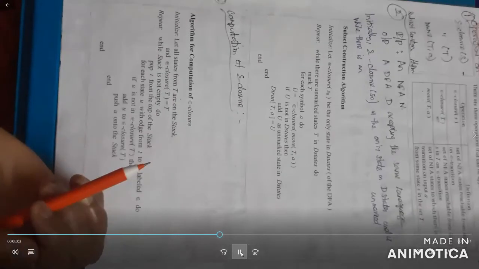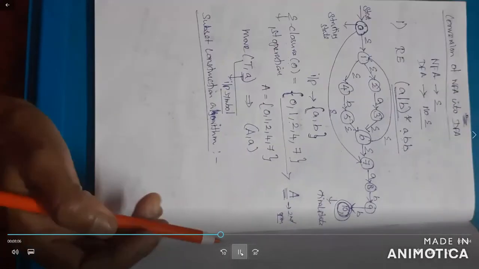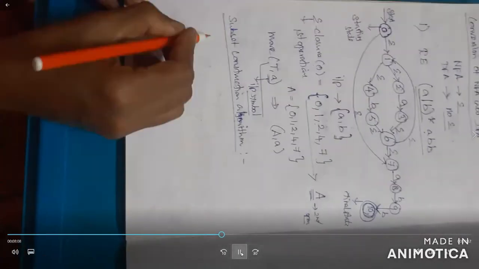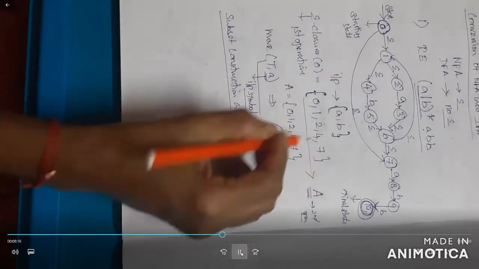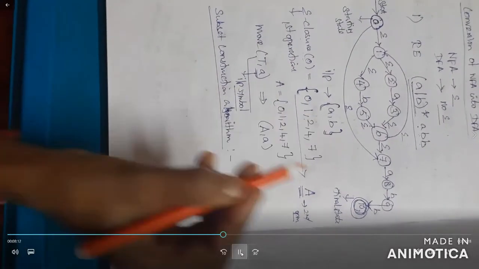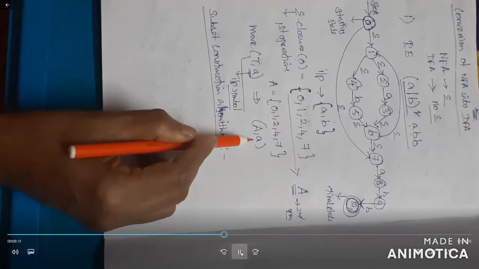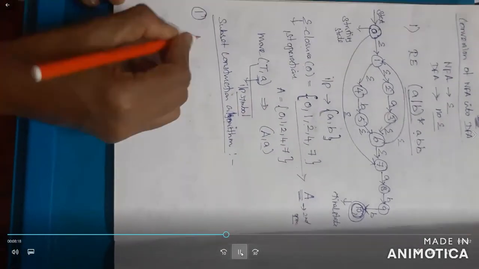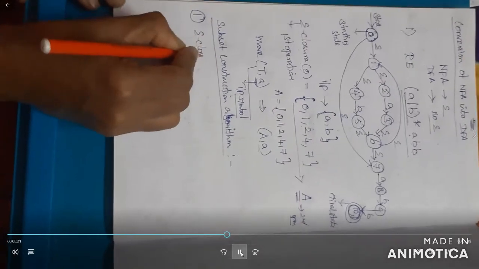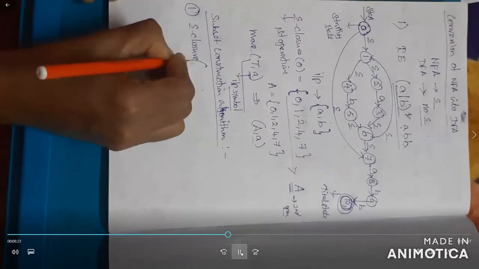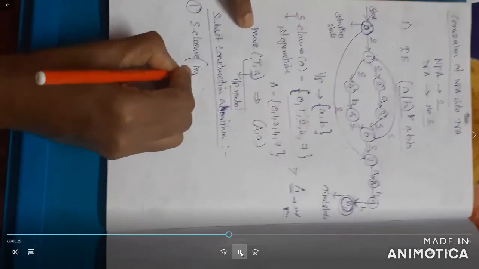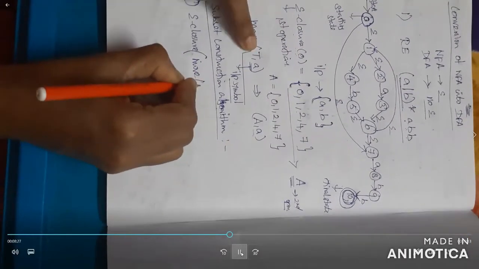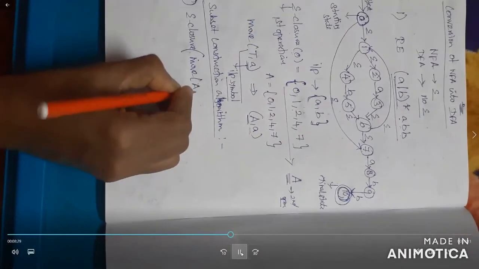Okay, how to do it for the given algorithm? Just check that. Here, what is the input symbol? The input symbol is a comma b. First you start with the input symbol a. So the first step of the subset construction algorithm is E-closure of move of T, which is nothing but capital A comma the input symbol.